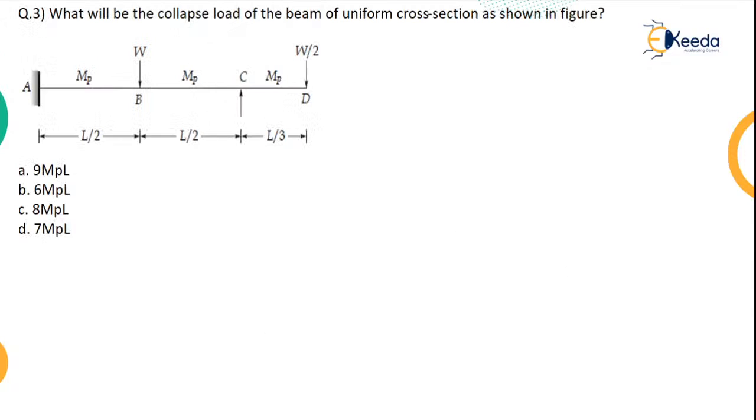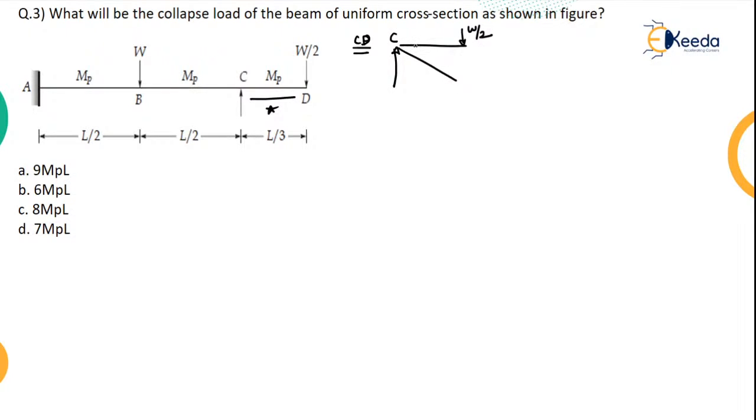Moving on to the next, third question. What will be the collapsible load of the beam of uniform cross section as shown in the figure? Again, here also what we have to do, we have to calculate the collapsible load. Right, now again go for each span. First I'll do for span CD. Okay, so for span CD, how will it look? This is my point load, this is where my total load is applied, right?